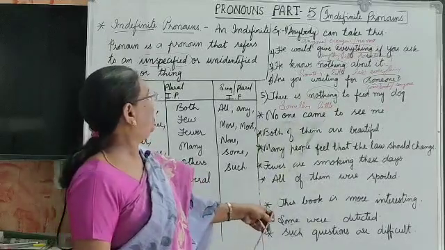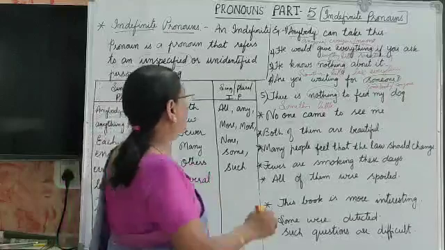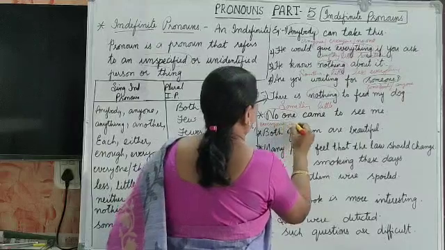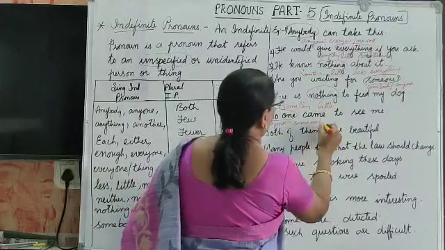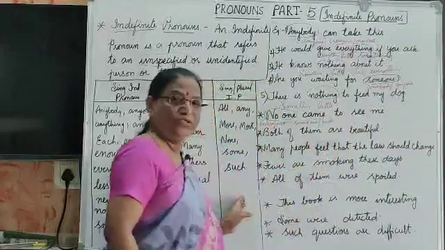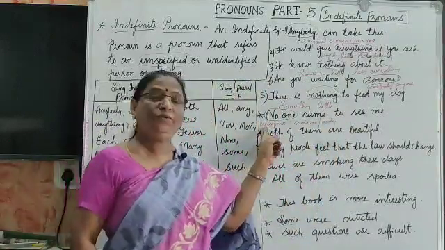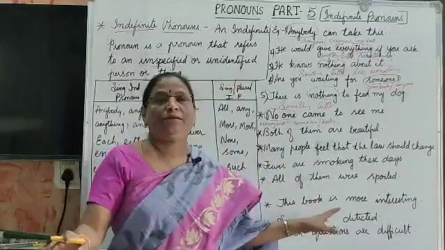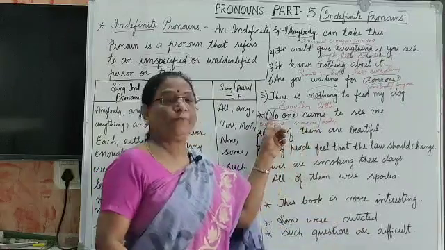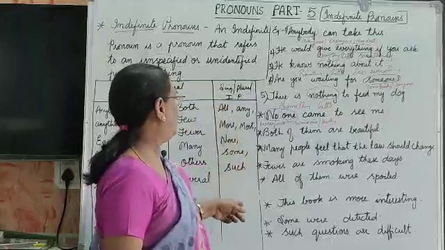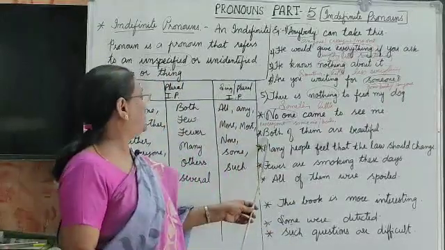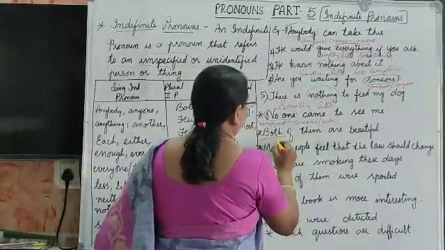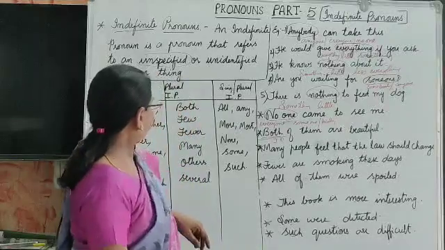Next is, no one came to see me. See, no one. No one, everyone, someone or somebody. Okay, we can use these words also. No one came to see me, everybody came to see me, someone came to see me. Okay, none came to see me, like that. We can use these words as indefinite pronouns. Next, both of them are beautiful. Both. This is an indefinite pronoun. Both of them.